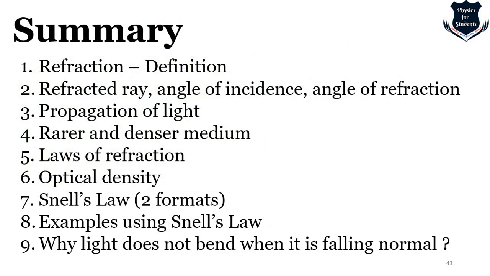So I have just summarized everything. Refraction: we have learned the definition, what is a refracted ray, angle of incidence, angle of refraction, propagation of light, rarer and denser medium, what the laws of refraction are, optical density, we have learned the two formats of Snell's law, an example of using Snell's law, and why light doesn't bend when it falls normal. So that is the last one. So that's it. I think that is quite an exhaustive understanding of a few things.